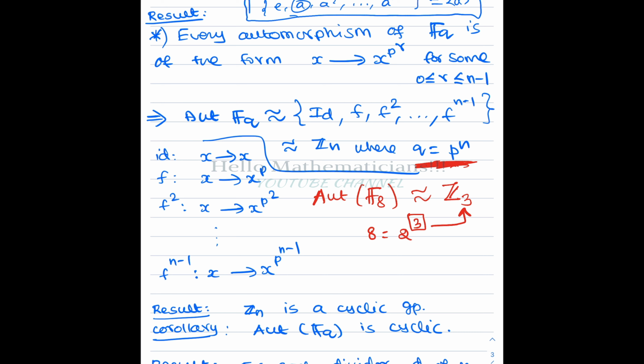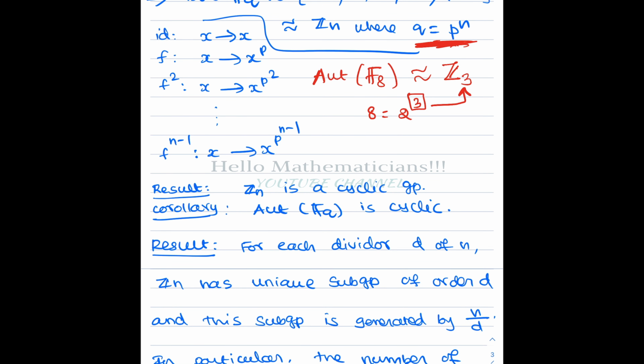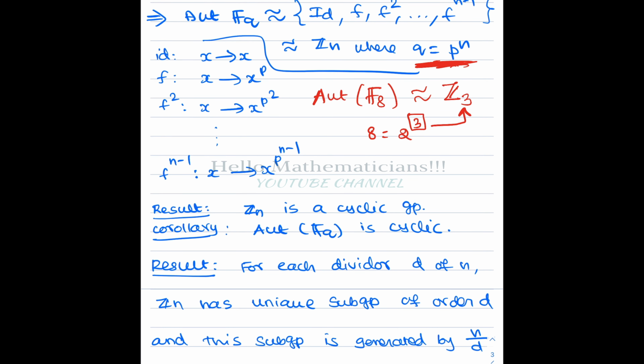In the problem, we are asked to find the number of distinct subgroups of the automorphism group. So basically, we want to find the number of distinct subgroups of Z10. So there is a result: Z10 is a cyclic group. Everybody knows the automorphism group of FQ is isomorphic to Z10. Therefore, we conclude that the automorphism group of FQ is also cyclic.